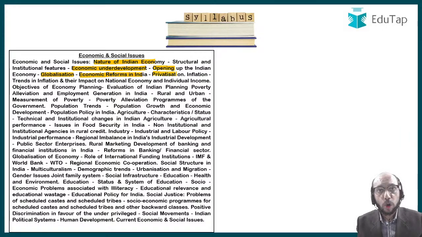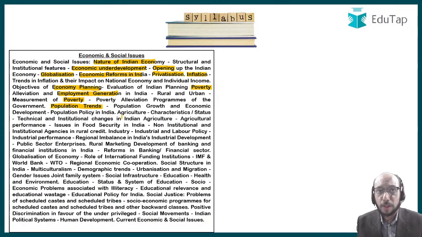You should know the pros and cons and everything that has happened with respect to privatization. You should understand the concept of inflation very well. Thereafter, you should be able to understand the concept of economic planning very well. Right, because India was a planned economy, all said and done, until planning commission was done away with. So you should understand economic planning. Thereafter, you should have some idea about the trend of poverty in India. What have we done to reduce poverty in India? Thereafter, you should have some idea about employment generation, how much employment we have been able to generate, and has that been sufficient? How do we measure poverty? Right, so that is also very important. Population trends are also very important, right? Related to that, population policy is important.